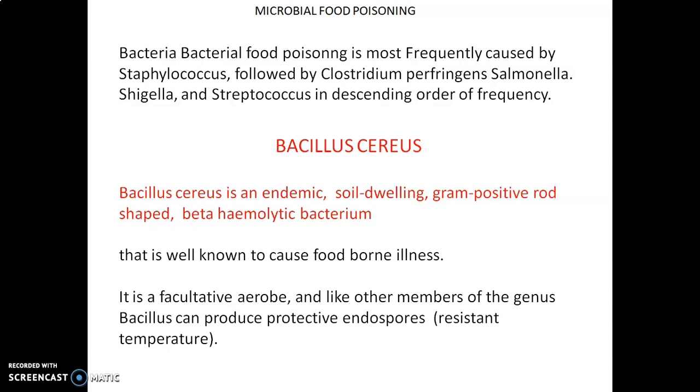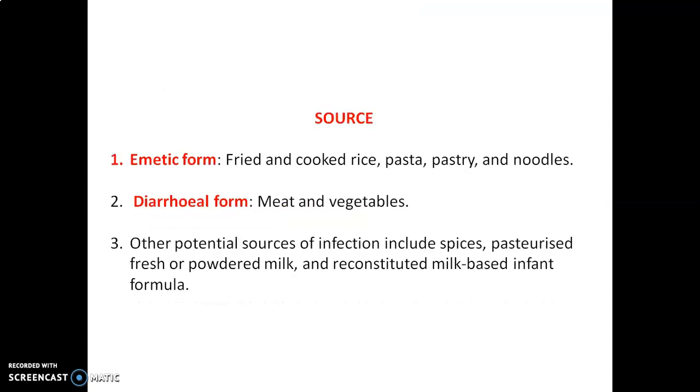It is a facultative aerobe, and like other members of the genus Bacillus it can produce protective endospores. These endospores are highly resistant to temperature; increasing the temperature won't kill the endospores. Let us see about the spores.